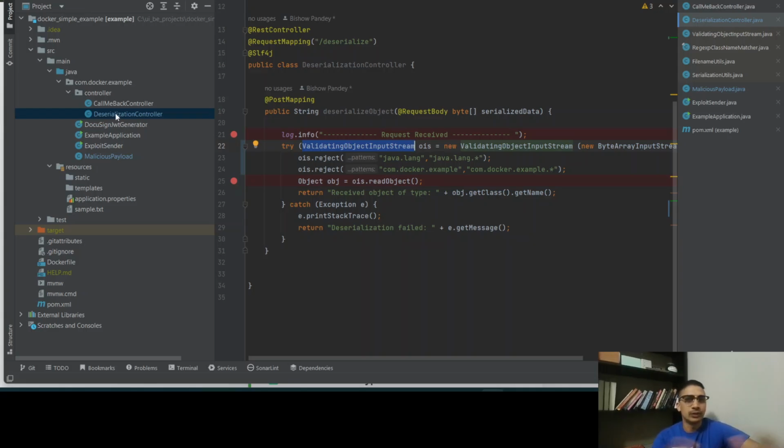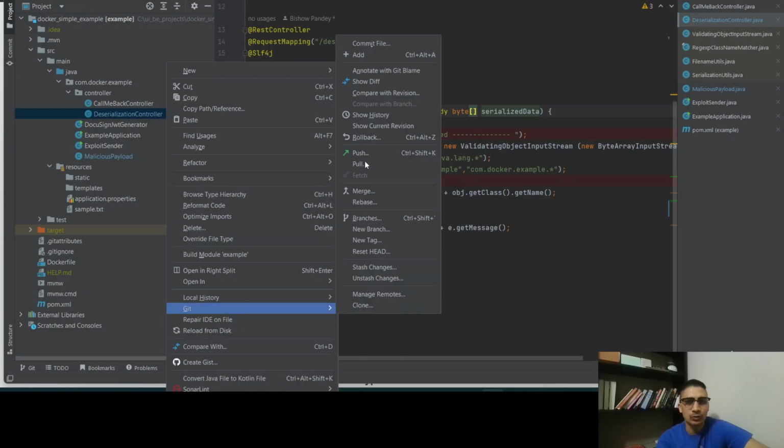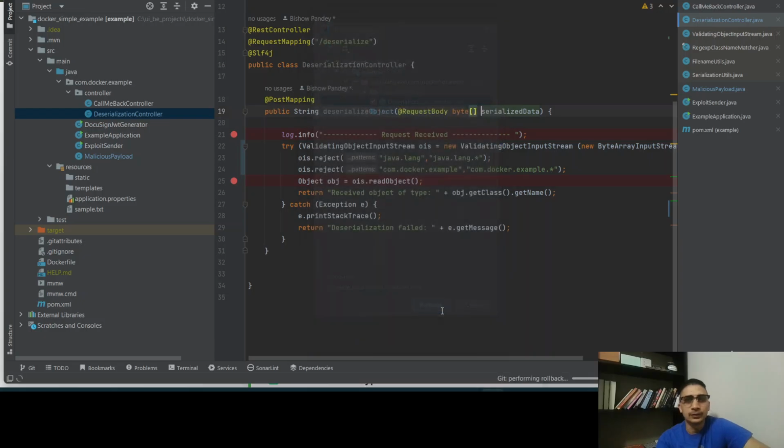All right. So for the demo, I have this controller class, REST controller class, and I have this method called deserialize. And this particular deserialize API will take the request in the byte array format, right? So somebody will send you a serialized data of bytes. Now, once that byte comes in, let me revert this. Actually, let's do this. Okay, yeah.